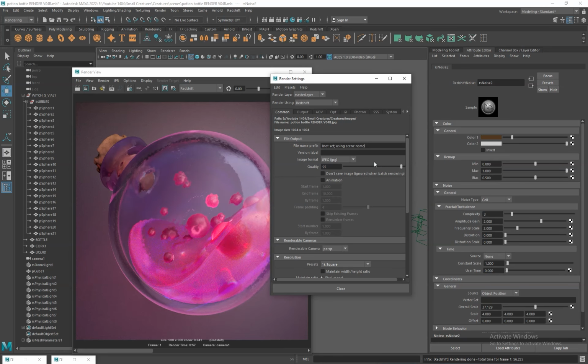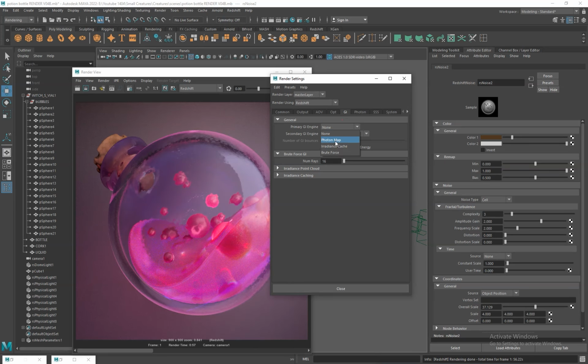Open the render settings window. Set the primary GI to brute force. It gives us the most accurate and physically correct light balance, especially for the first bounce of light. This is very important for materials like glass, jelly, and translucent surfaces, where light behavior needs to feel natural and detailed.